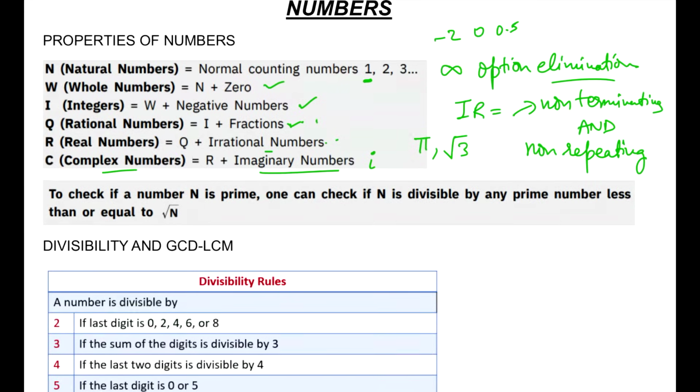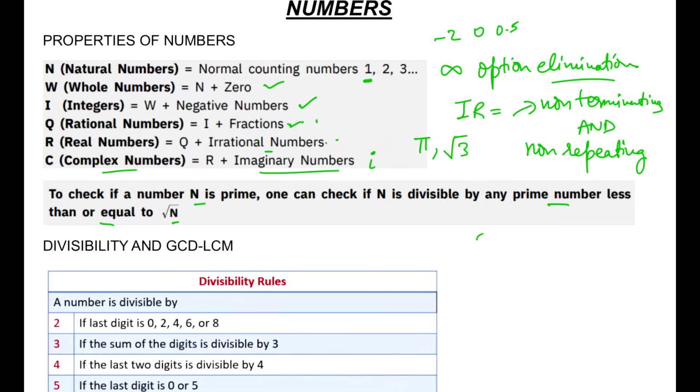Okay, there will be several situations where you will be asked to find the prime number or check whether the given number is prime or not. There is a very good way to check this: if you want to check whether n is a prime number or not, just check if n is divisible by any prime number less than or equal to the value of the square root of n.